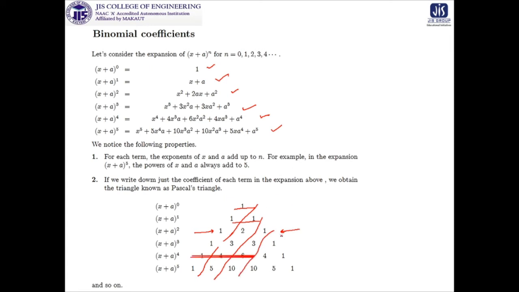And if you think about a slanted diagonal, you can check this, it is also 1 2 3 4 5. So you are getting a very beautiful symmetry, and it will continue if you just go on writing (x plus a) to the power 6, (x plus a) to the power 7 and so on.